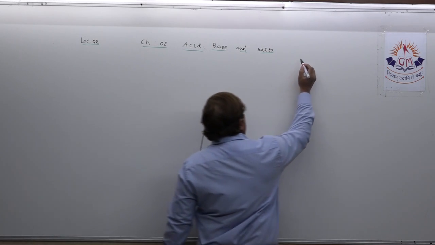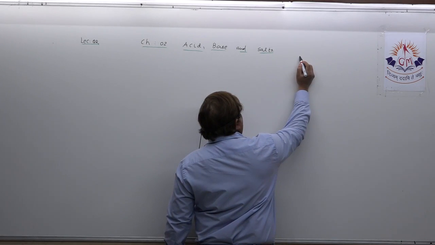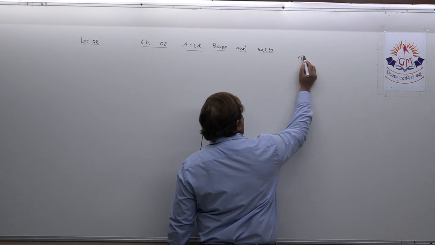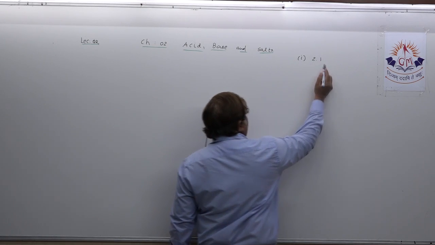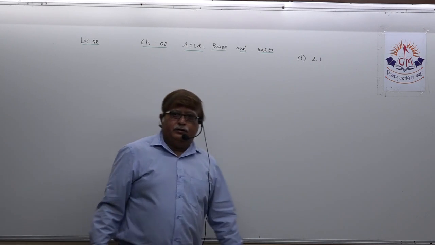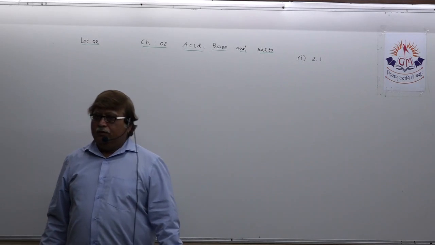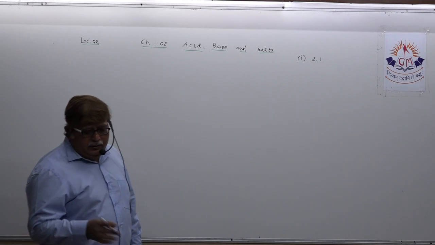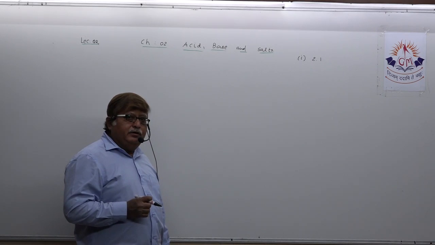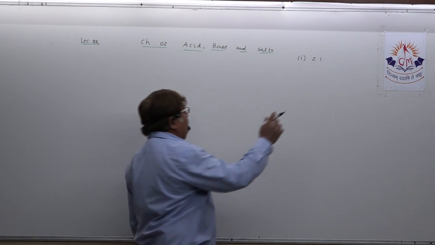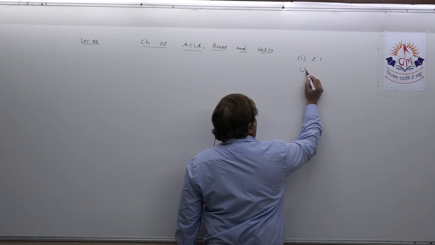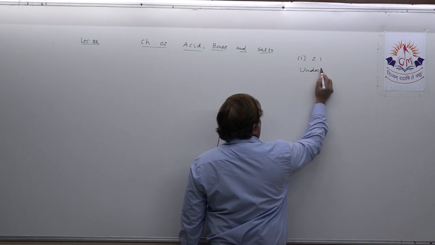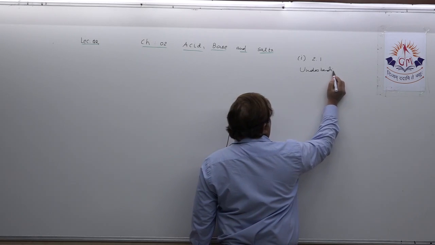The first topic, that is topic 2.1, is included. In the textbook the title is understanding chemical properties of acid and base.